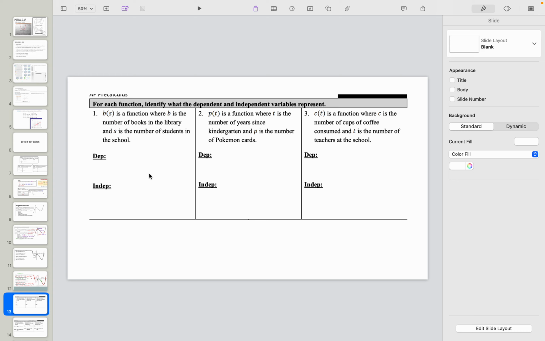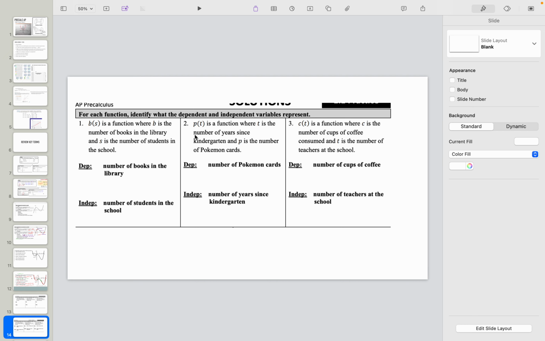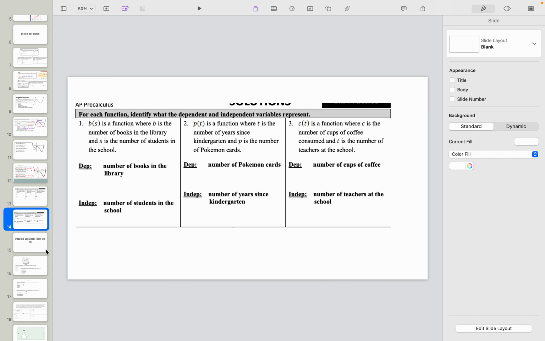All right, you try the second two, pause it, and then pick it up to see if you catch them. So now we have p of t is a function where t is the number of years since kindergarten and p is the number of Pokemon cards. How many Pokemon cards you have is dependent on the number of years since kindergarten. And c of t is a function where c is the number of cups of coffee consumed and t is the number of teachers in the school. Dependent is the number of cups of coffee and independent is the number of teachers. Make sure you got independent and dependent.